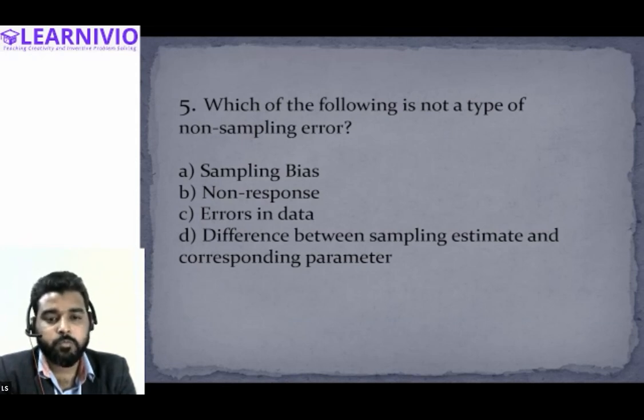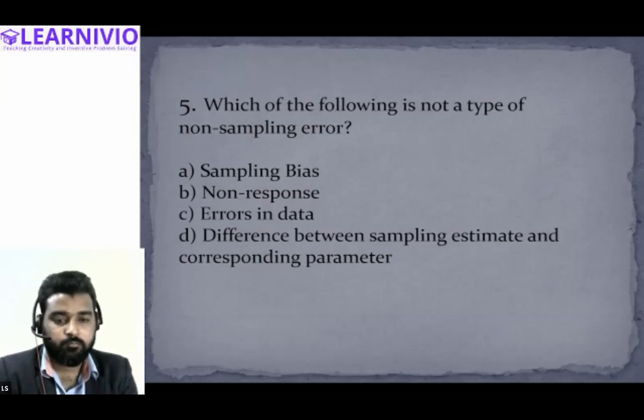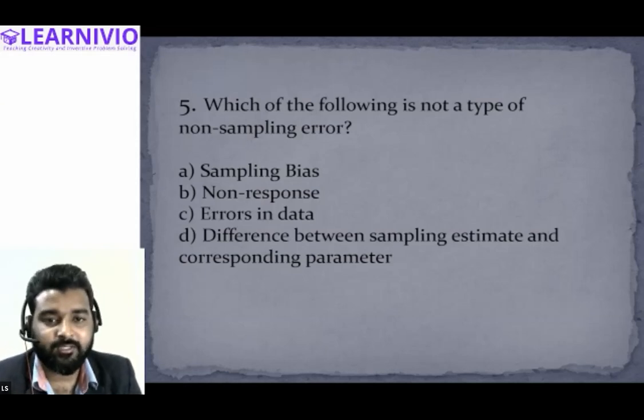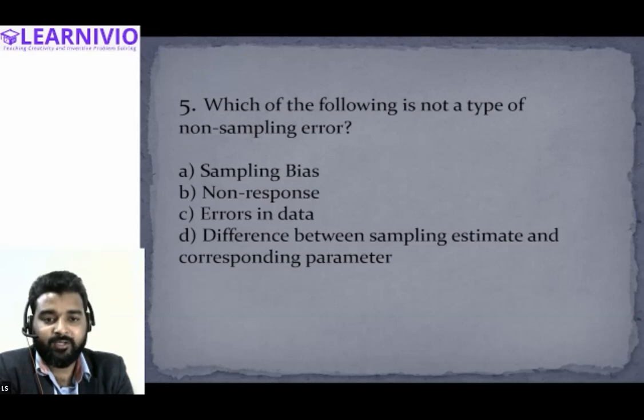Sir, I have a question. Yes, please ask. Why is it not non-response? Because if we don't get a response, we won't estimate anything either. All right, but can you categorize this as a sampling error? If some person is not responding to a particular question, can this be considered a sampling error?